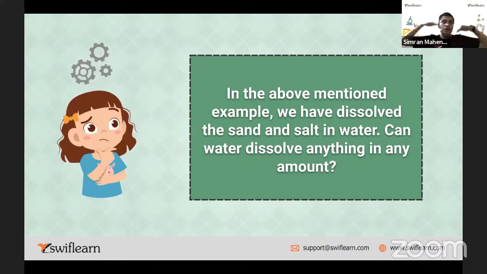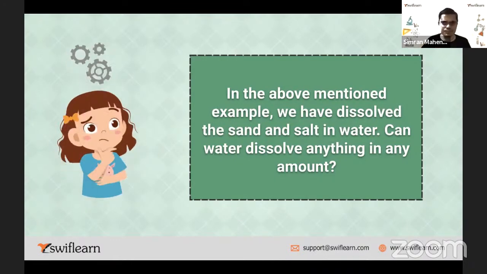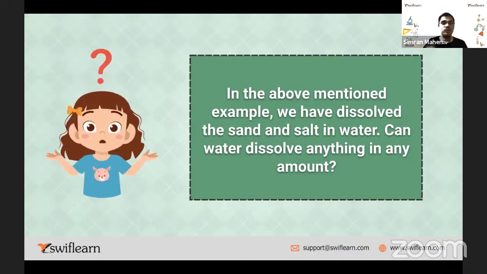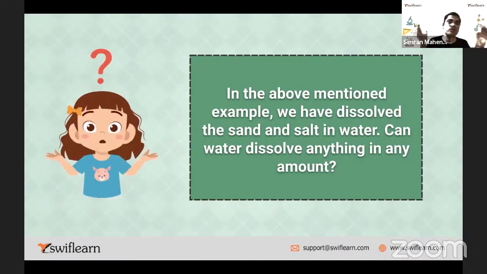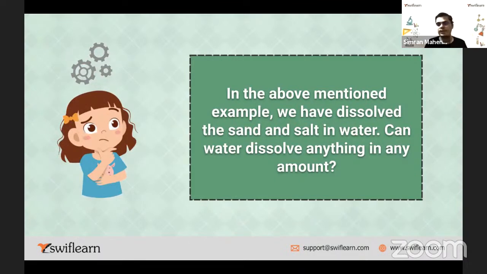I can take a large quantity, 1 kg also I can take or 10 kg also I can take. Is that possible? This is a question for everyone. Can water dissolve anything in any amount? Correct, very good. No, it's not possible. It depends on the quantity of water and the quantity of substance you are going to dissolve into water, isn't it? So it depends on the quantity.